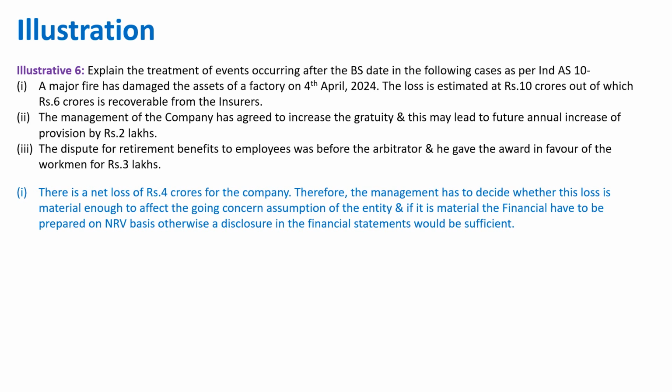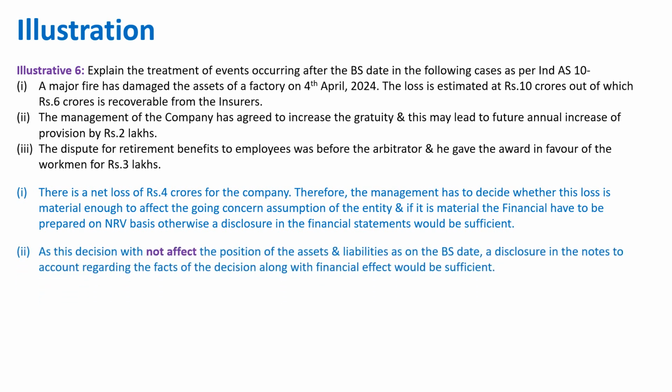Next one, the management of the company has agreed to increase the gratuity, and this may lead to future annual increase of provision of 2 lakhs. So here, as this decision does not affect the position of the assets and liabilities as on balance sheet date, a disclosure in the notes to accounts regarding the fact of the decision along with the financial effect would be sufficient. This is like, for example, there are a few assumptions you use for valuation, like employee attrition rate or discount rates. So this will change every year. Now, during your subsequent period, if there is a change in discount rate or you feel that you give a higher amount of gratuity, that will not change the condition as on balance sheet date. Hence, there will be no correction to that.